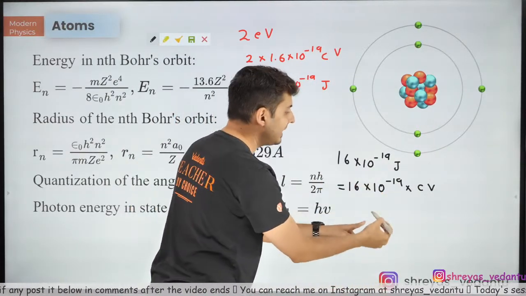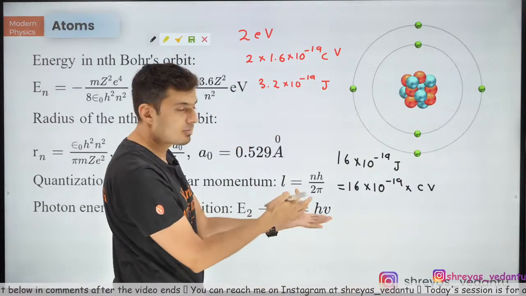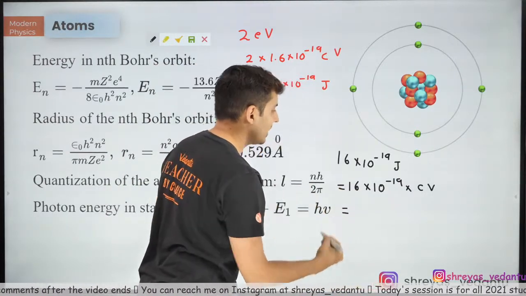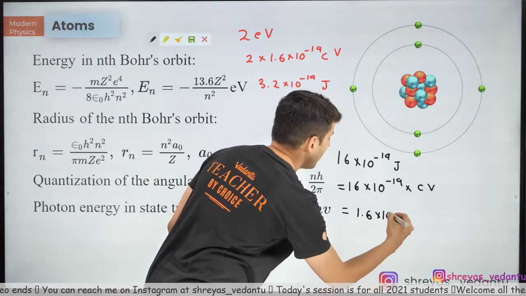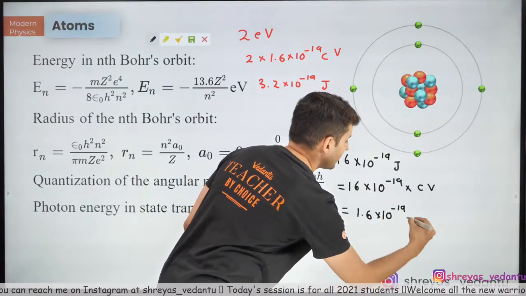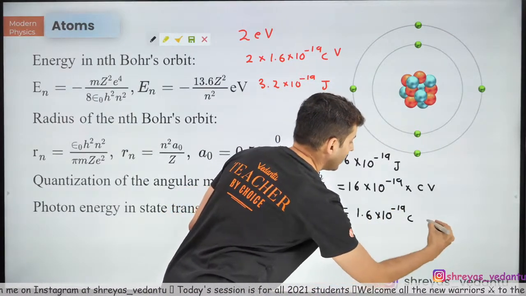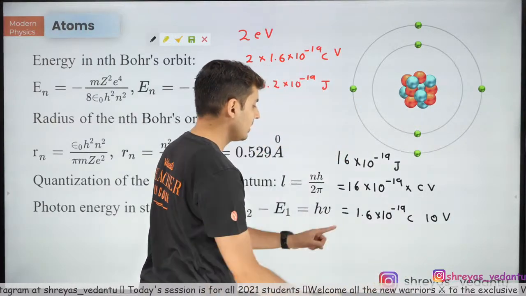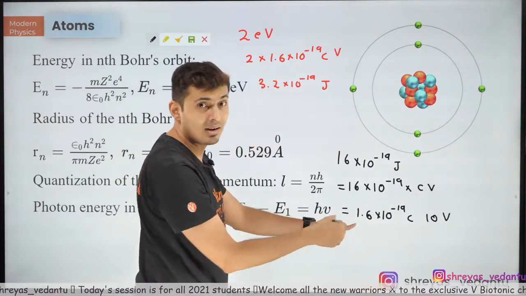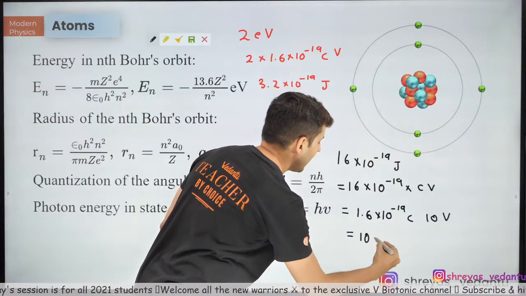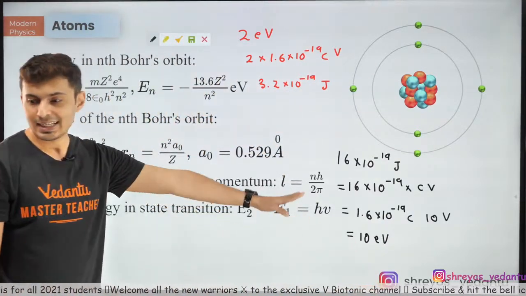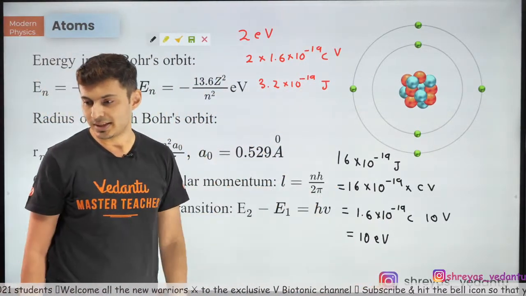Now just divide by e, or you can just think about it. This is nothing but 1.6 into 10 to the power minus 19 coulomb, and you can write the rest as 10 volt, because 1.6 into 10 will become 16 as it is. So this will become 10 electron volt. All right, is that clear? That's how you need to do it.